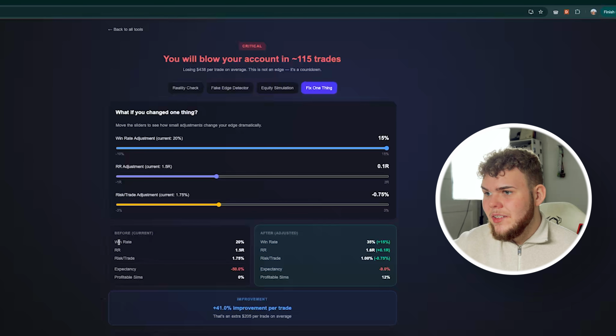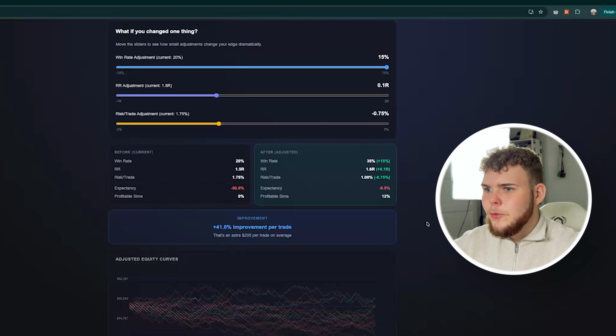So before we can see that our win rate was 20, now it's 35, our risk to reward changed, our risk per trade changed, and our expectancy dropped dramatically from minus 50% to just minus 9, which resulted in 41% improvement per trade, which gives us extra $205 per trade on average.